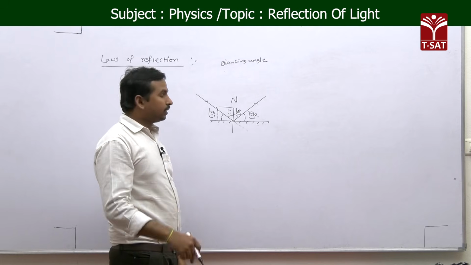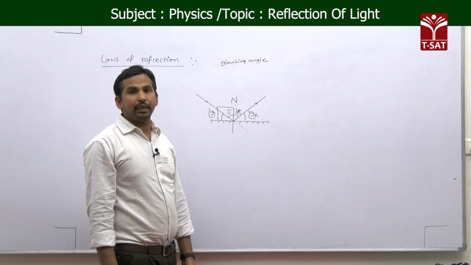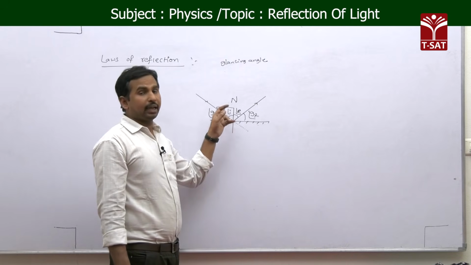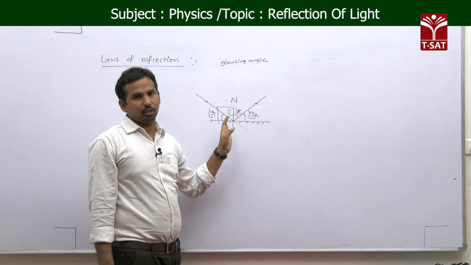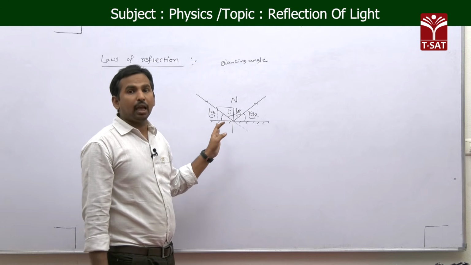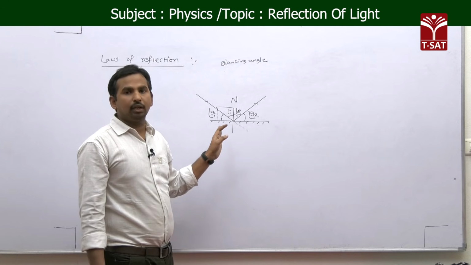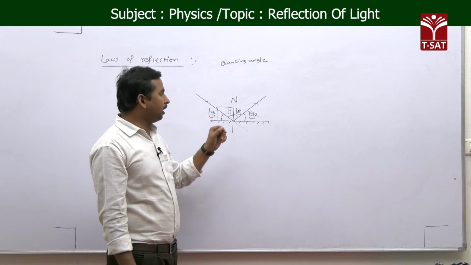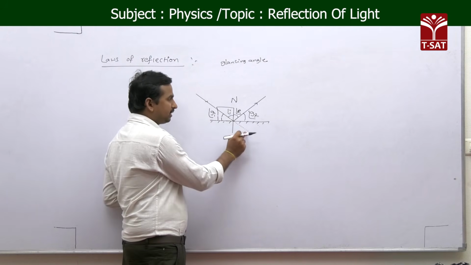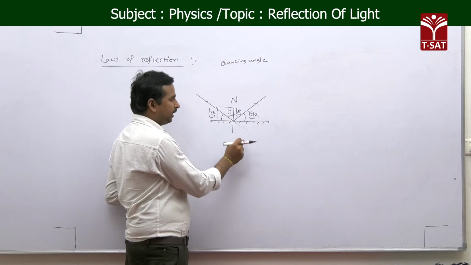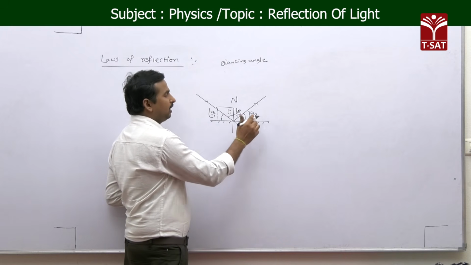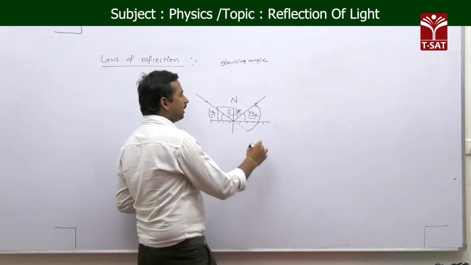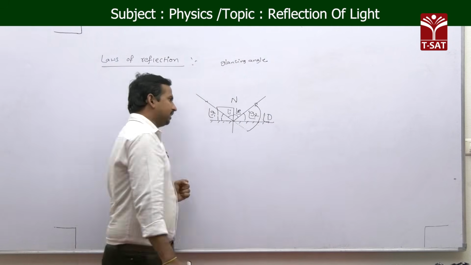Now we will see another important angle, which is called the angle of deviation. The angle of deviation is how much the light ray is deviating from its original path. Now, how to take it: it is the angle made by the extended incident ray, which is the original path of the light ray, with the reflected ray. This angle we call the angle of deviation, D.